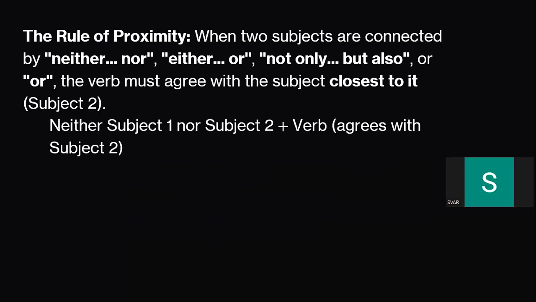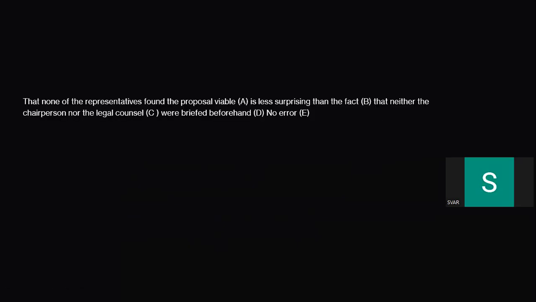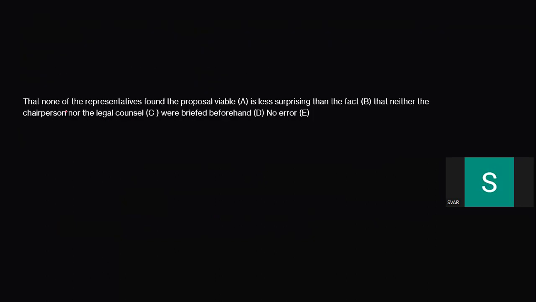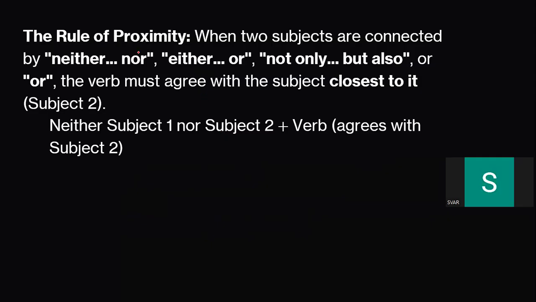Don't you think this seems to be small? Only this one, the number. Anyhow, you have seen. So let me explain this: the rule of proximity. And what is that? When two subjects are connected by neither nor, either or, not only but also, or, the verb must agree with the subject closest to it.